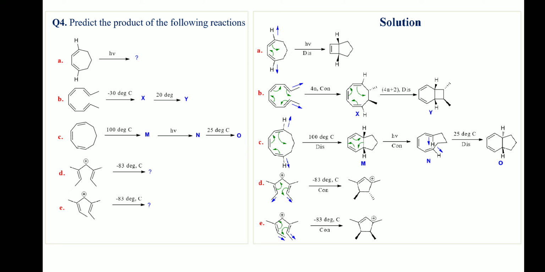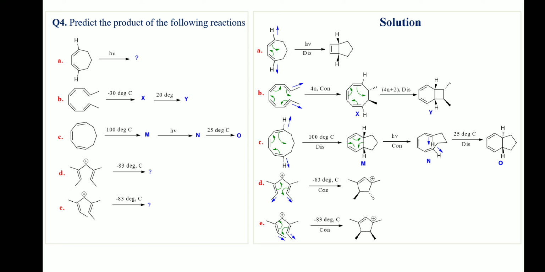In reaction B, the reactant has a 4n pi electron system. Under thermal condition, there will be con rotation. Since the two methyl groups on the terminal carbons are pointing in opposite directions, after con rotation, these two will be trans in the product X.